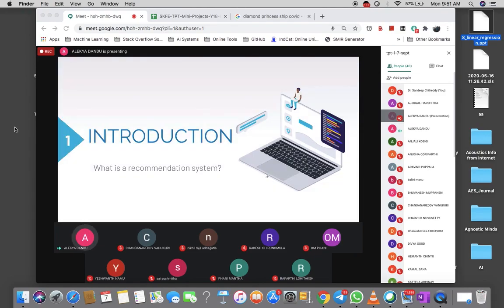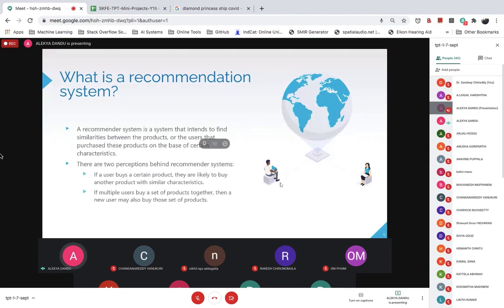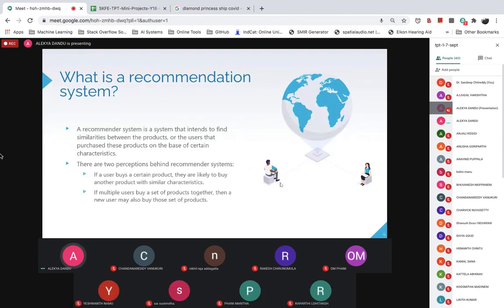So what is a recommendation system? In simple terms, a recommender system is a set of algorithms aimed at suggesting relevant items to users. These items can be movies to watch, songs to listen to, text to read, products to buy, or anything else depending upon the industry.